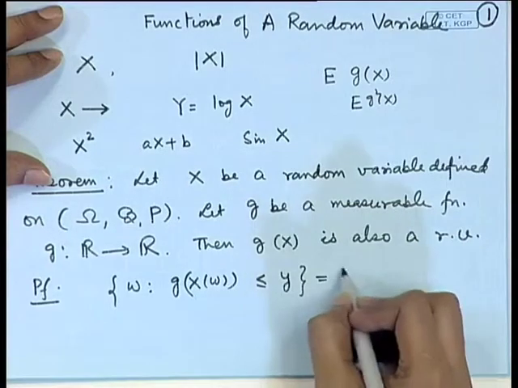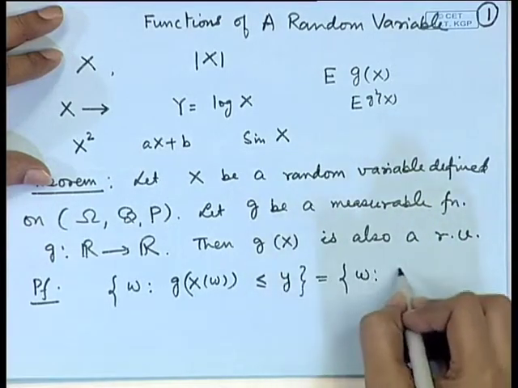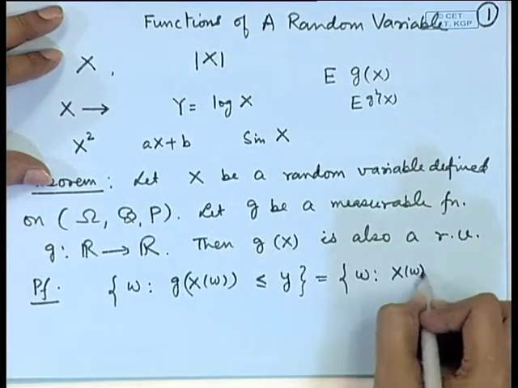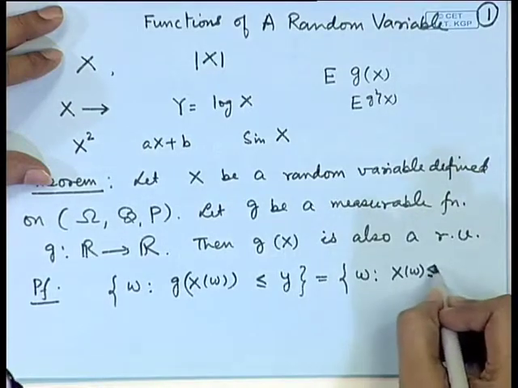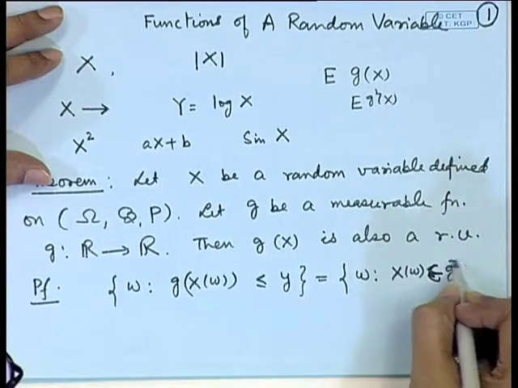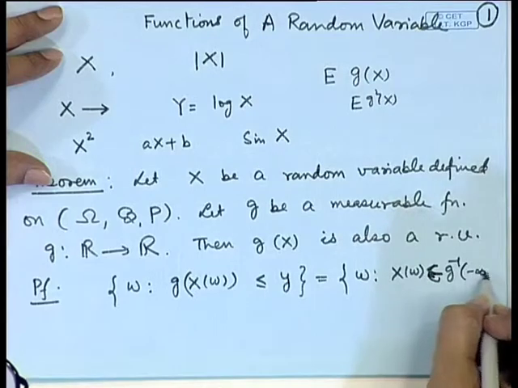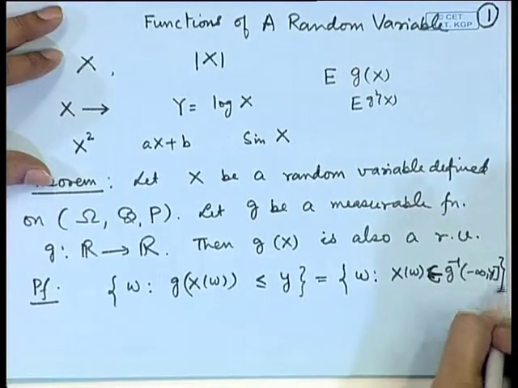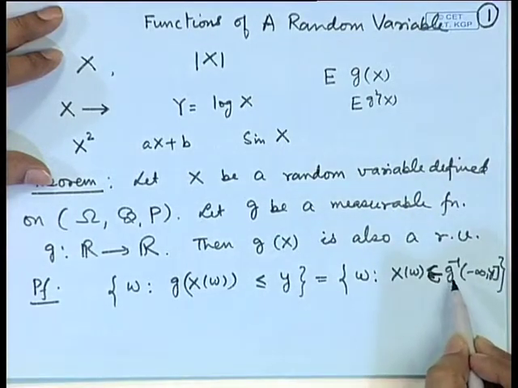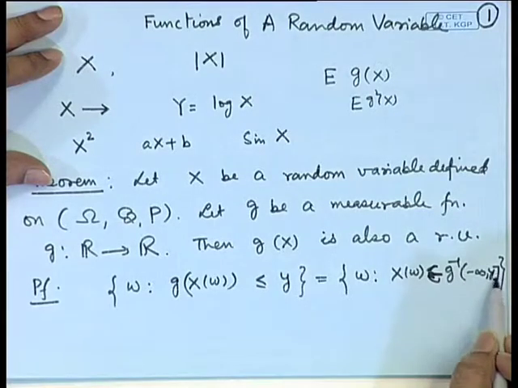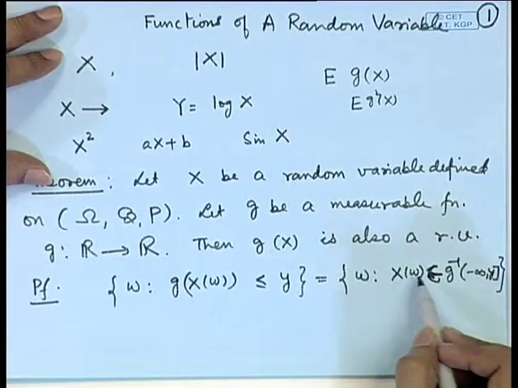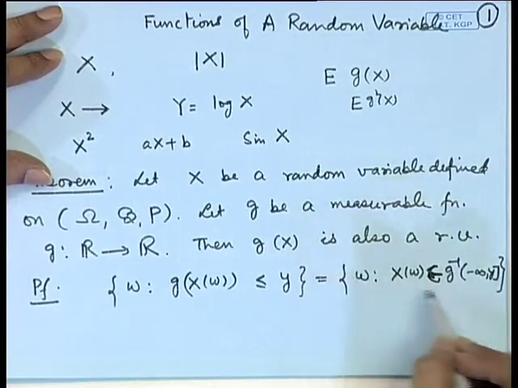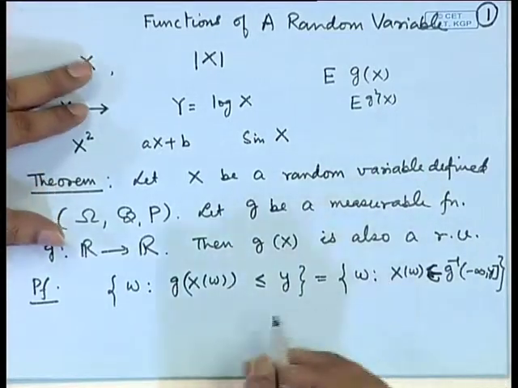Now, this is the set X(omega) belongs to g inverse of (minus infinity, y]. Now, if g is a measurable function, then g inverse of (minus infinity, y] is a measurable set, and therefore, X(omega) belonging to that is also a measurable set, since X is a random variable.